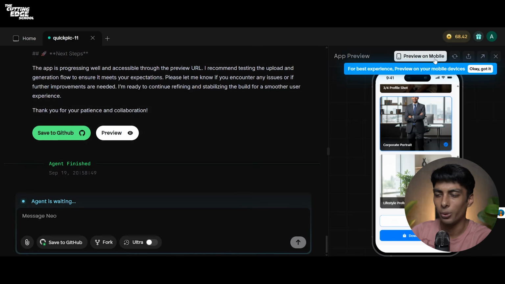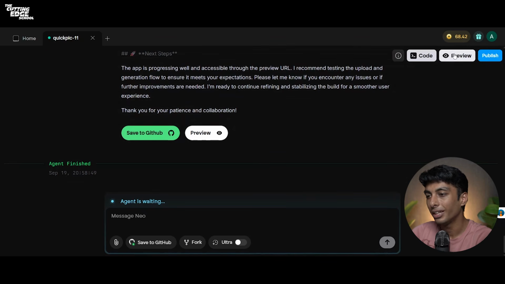Now, going back to our Emergent dashboard. On the top right, you can see an option for your code. Preview is something that we have already explored. Code is something that I'll teach you now. And publish is what makes your deployment successful on Emergent, which means by clicking on publish, you'll be able to deploy your app so that the world can use it. You can even list it on Play Store or App Store so that people can download your applications.